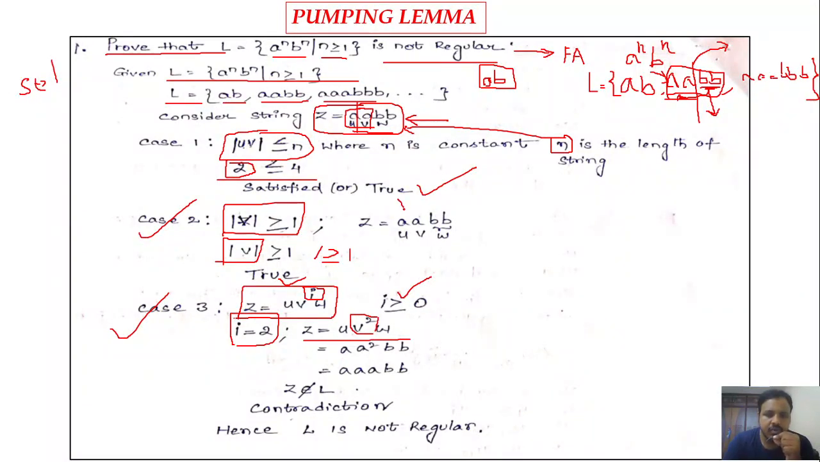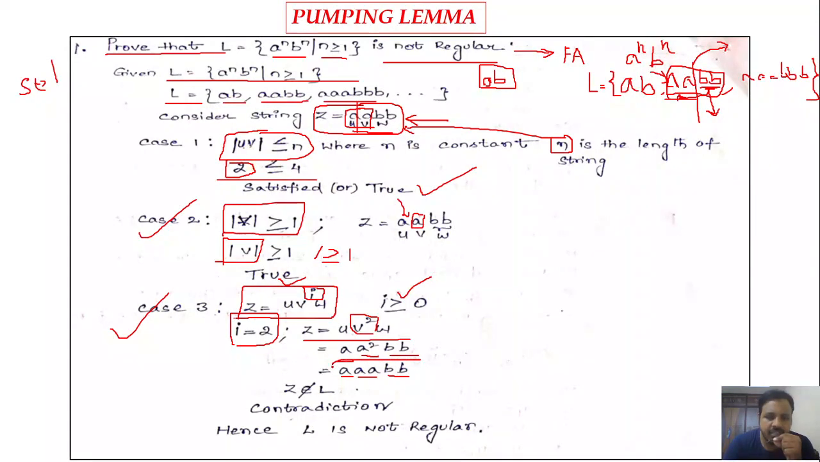What is u? u is nothing but a. v is nothing but a. Here we have v squared, which means we are going to have a². Next the w part means bb. So what will be the string? It will become triple a followed by bb.